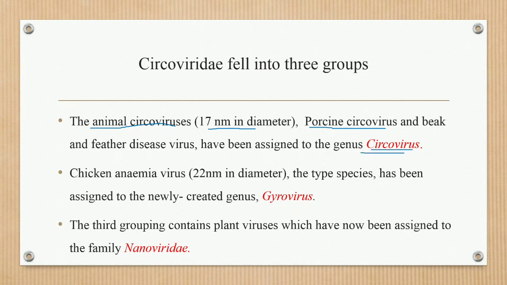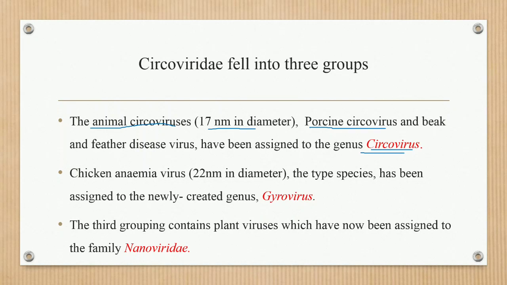The first genus, the Circovirus, includes mainly animal circoviruses, and the diameter of the Circovirus is 17 nanometers. They include mainly two viruses, the porcine Circovirus and beak and feather disease virus.